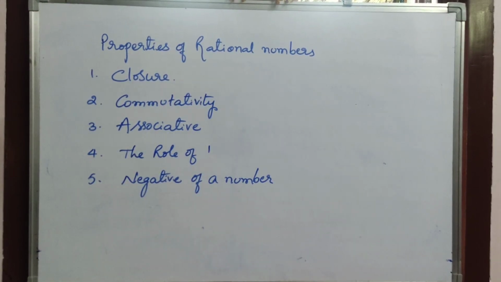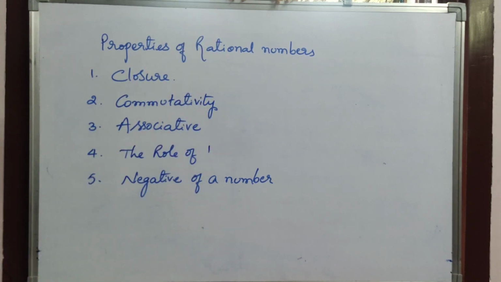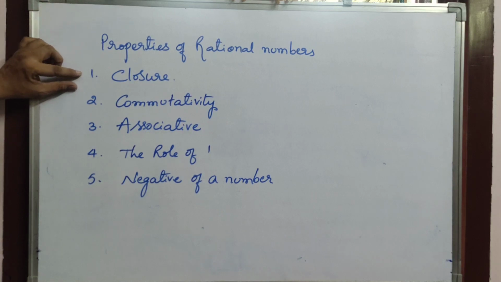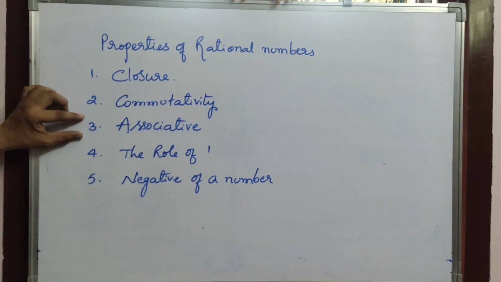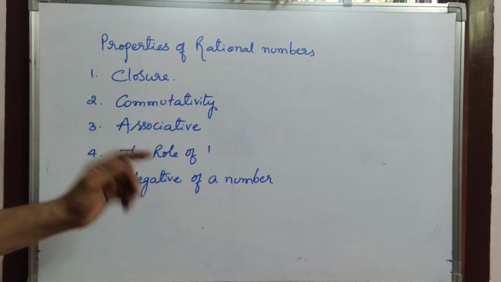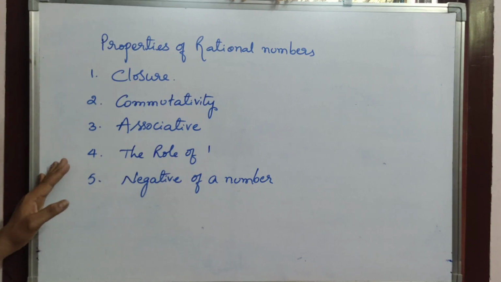Now listen very carefully. Properties of rational numbers. In the next class we are going to discuss closure property, commutative, associative, and the role of 1 and the negative of a number. These are the 5 topics we are going to discuss in tomorrow's class.